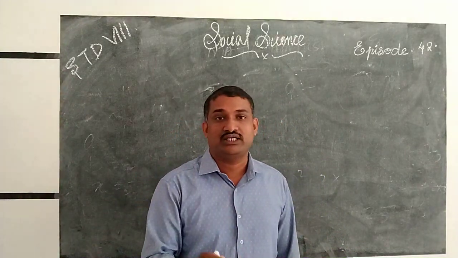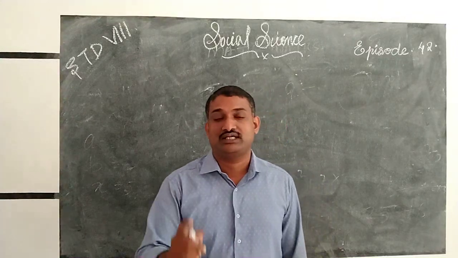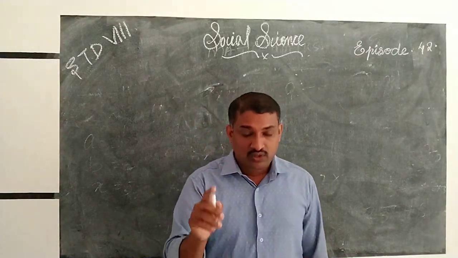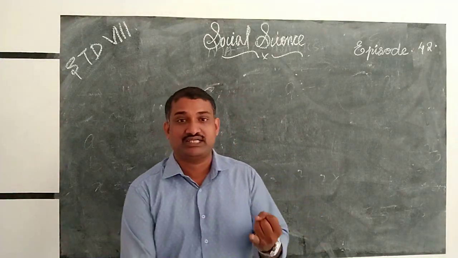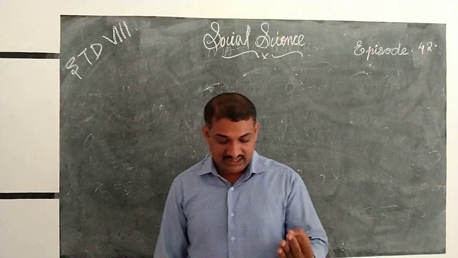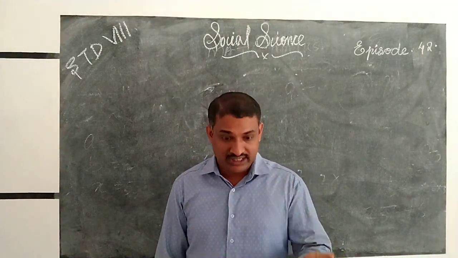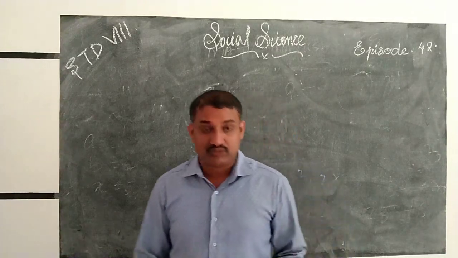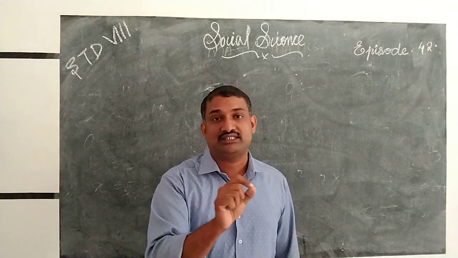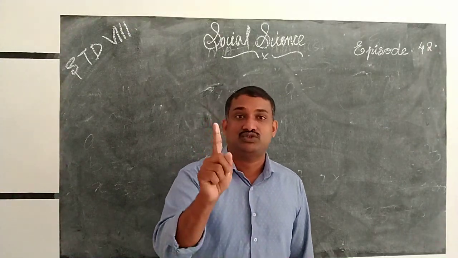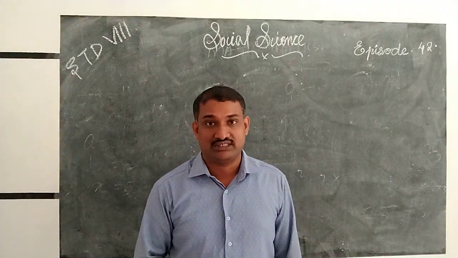Next is geography. From geography we deleted 1 lesson, that is Human Resource. So which are the deleted portions? First one from history: Weavers, Iron Smelters and Factory Owners. Second, Civilizing the Native, Educating the Nation. Third, Tribals, Dikus and the Vision of a Golden Age. From politics: Understanding Our Criminal Justice, Understanding Marginalization, Confronting Marginalization. From geography, Human Resource. These are the chapters we deleted.